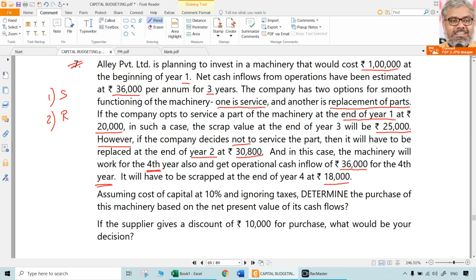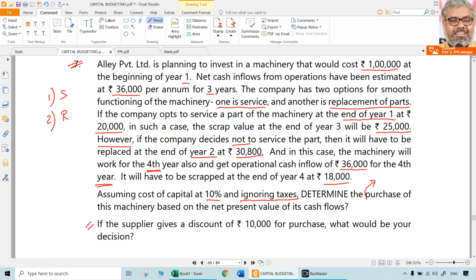Assuming cost of capital at 10%, ignoring taxes. When the question says ignore taxes, ignore taxes. Determine the viability of the purchase of this machinery, or advise whether the purchase of this machinery is good or bad for the company, on the basis of net present value of its cash flows. NPV technique has to be used.